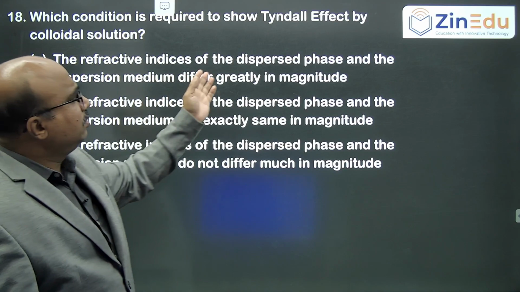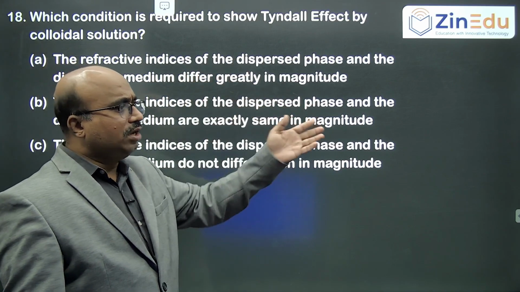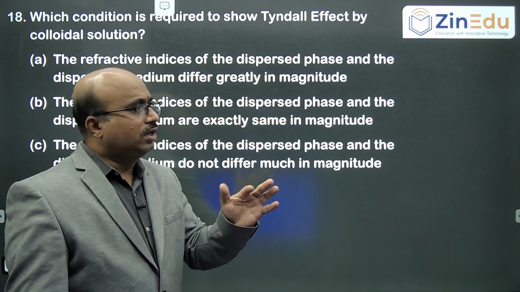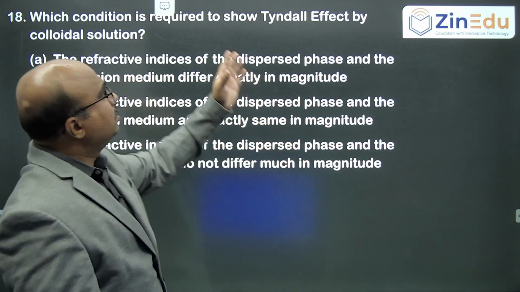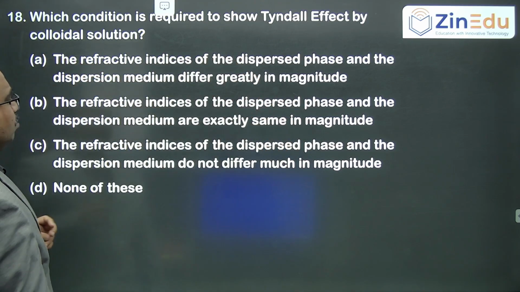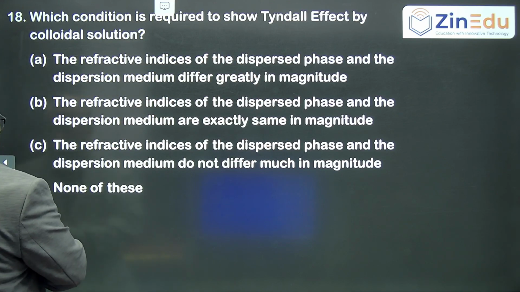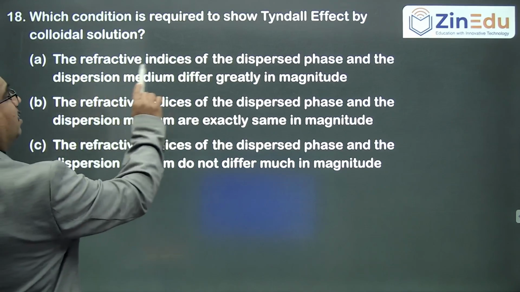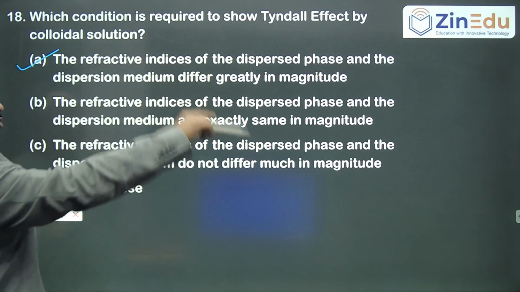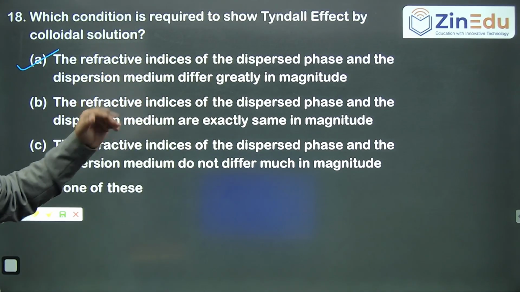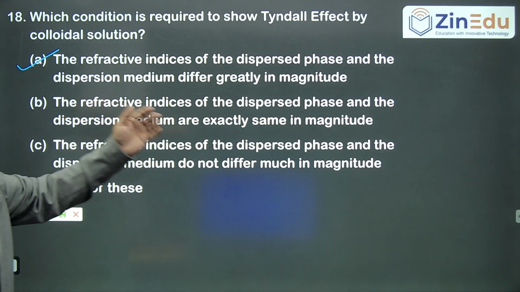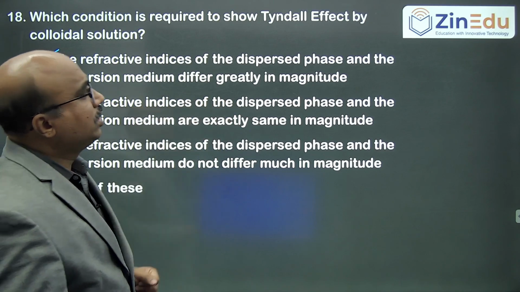Refractive indices of the dispersed phase and dispersion medium must differ largely. They should not be the same. For the Tyndall effect to show, the dispersed phase and dispersion medium should not have the same refractive index, so that refraction can happen. The answer is directly in NCERT as a condition for the Tyndall effect. So it is a direct question again.